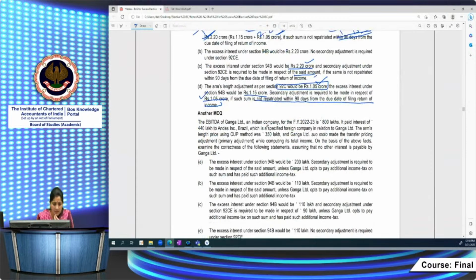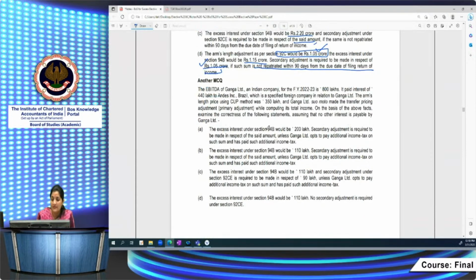Another interesting MCQ here is, let's see the difference between these two MCQs. Here the EBITDA of Ganga Limited, an Indian company, for the financial year 22-23 is given as 800 lakhs. Right? It paid interest of 440 lakhs to Ence Inc. Brazil, which is a specified foreign company. It's an AE only. The arm's length price is computed as per applying the CUP method for 350 lakhs, and Ganga Limited suo motu made the transfer pricing adjustment while computing its total income.